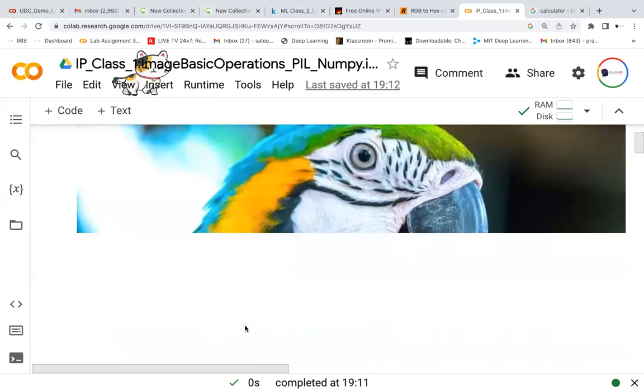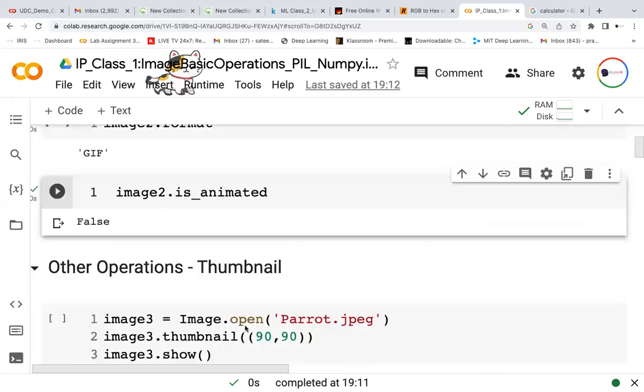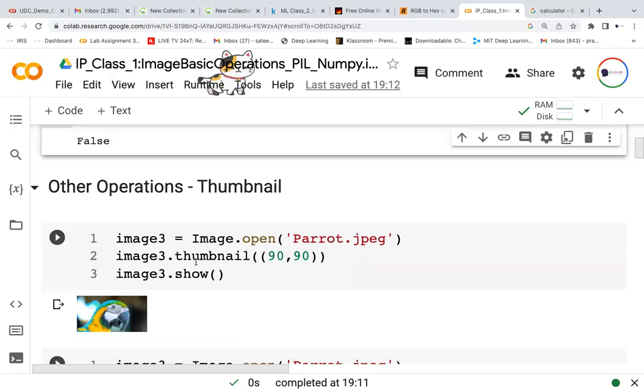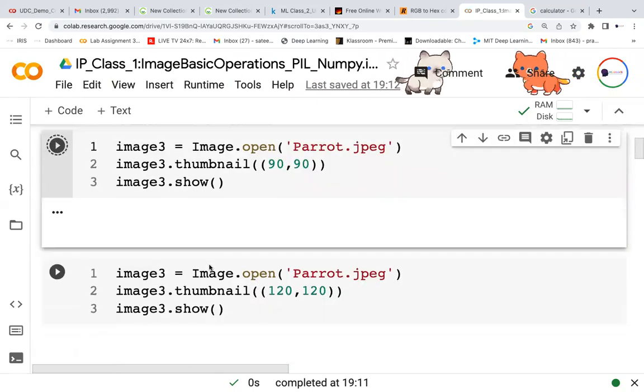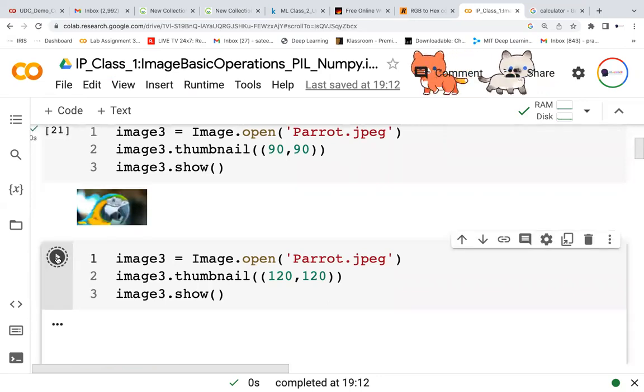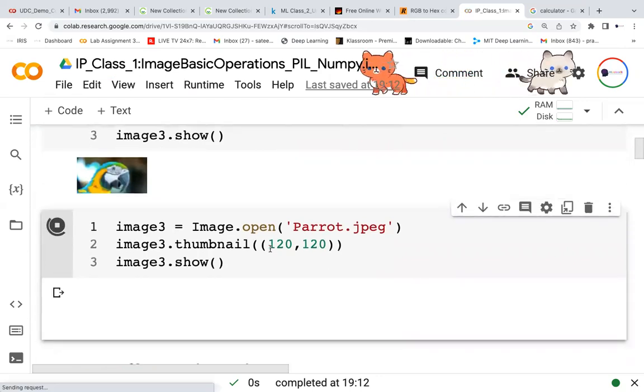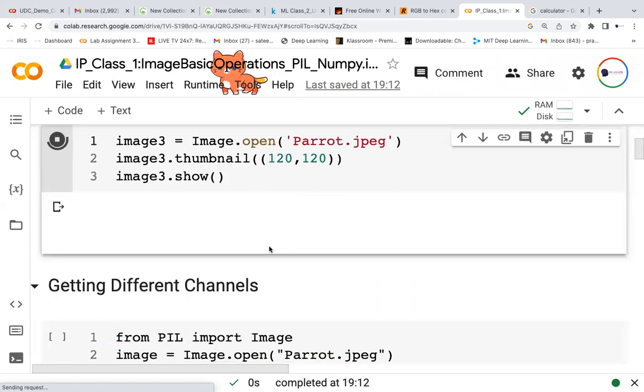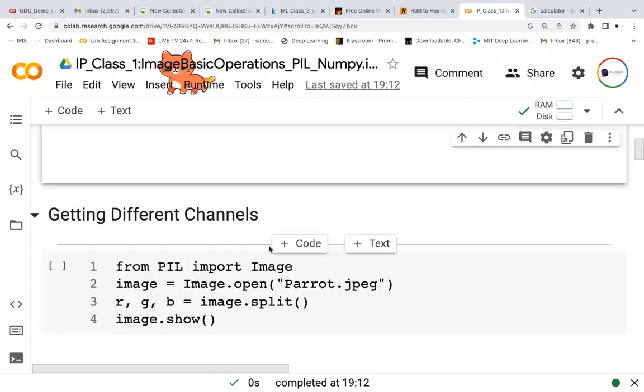So how should I convert it to a thumbnail so that it is very easy to view? There is a function called thumbnail. I'm using it: open the file, then say dot thumbnail, and in the brackets I give the size, 90 by 90 pixels. Then I show that. Or if you want a bigger size, 120 by 120. You can also use 120 by 20; it is not necessary that both be the same size. You can do it whichever way you want. So I just wanted to create the thumbnails. Any question?